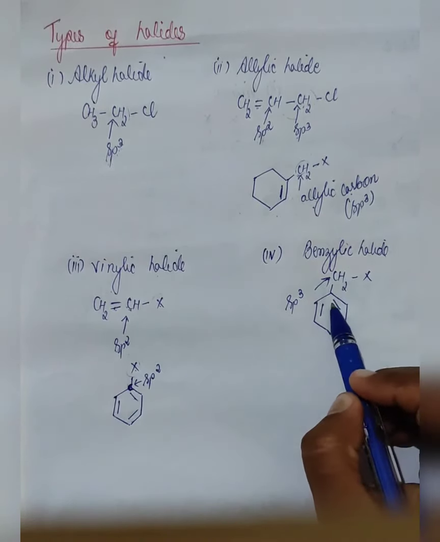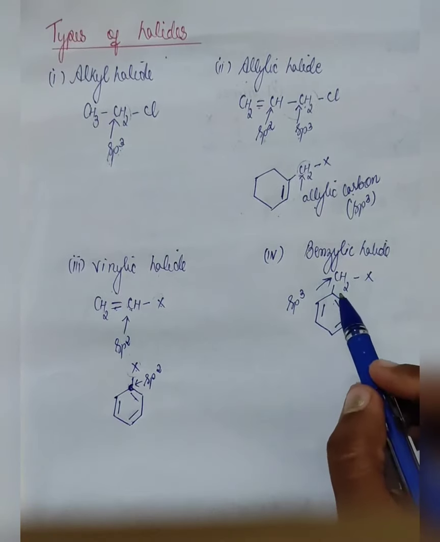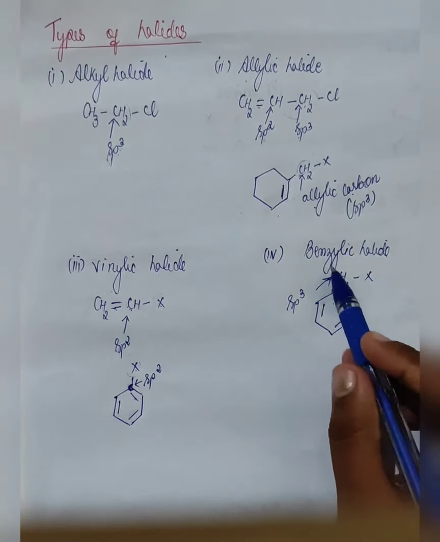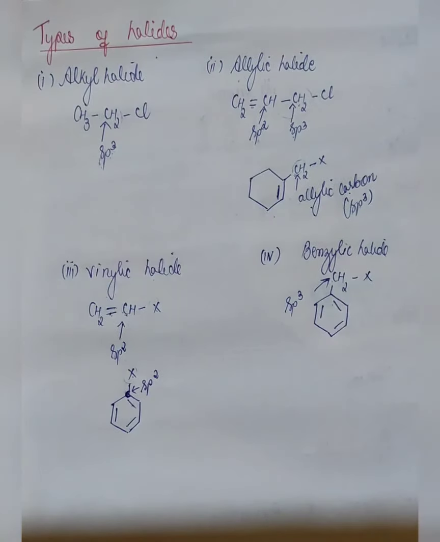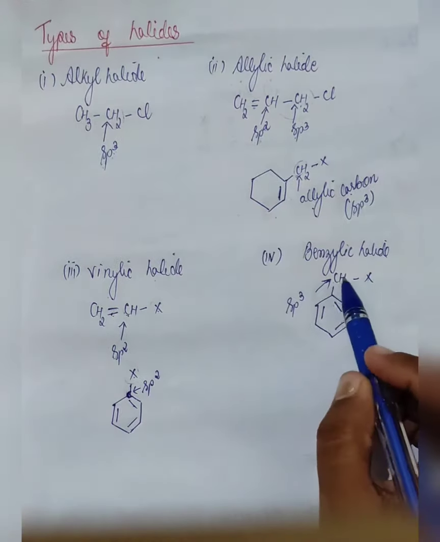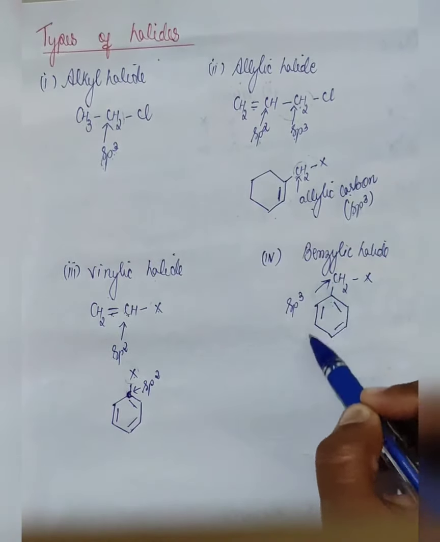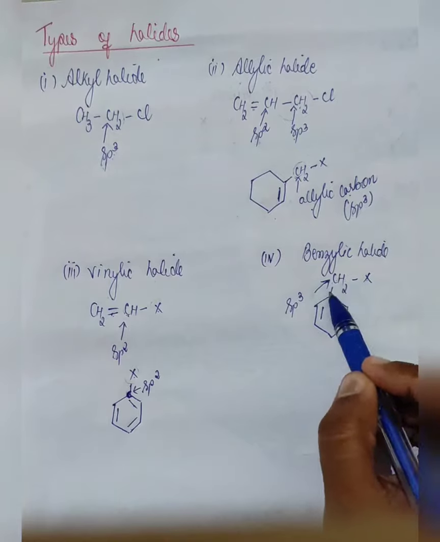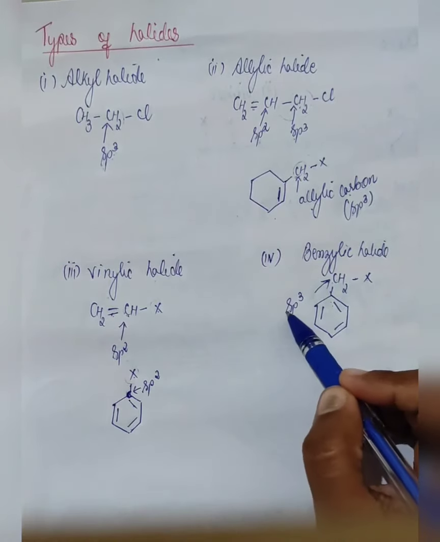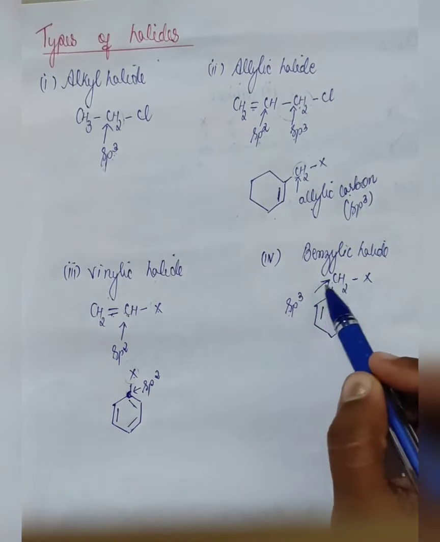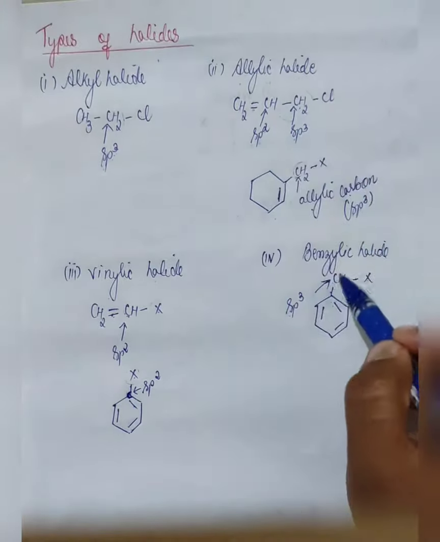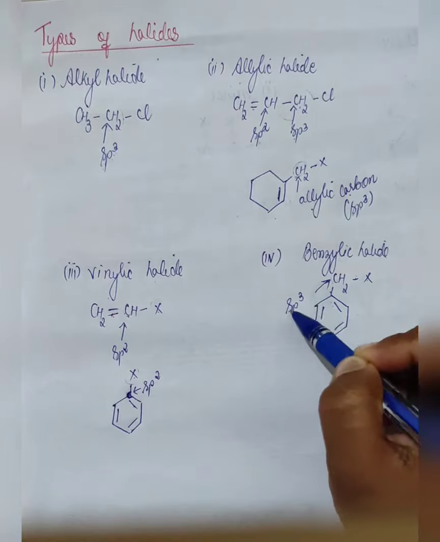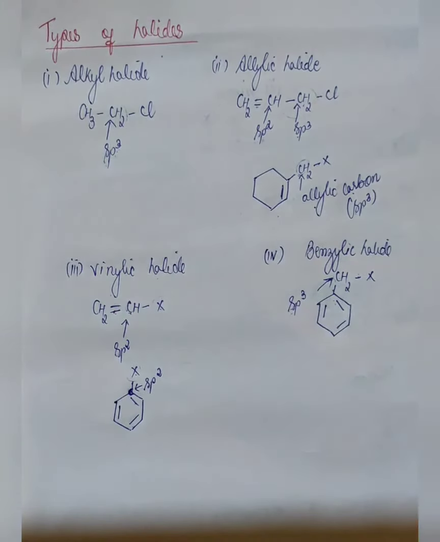Now benzylic. In this case, the halogen will be attached to the benzene ring. That means the halogen will be present on the carbon which is attached to a benzene ring, and in this case, since there is only a single bond, it will be sp3 hybridized. In case of a double bond, the carbon is sp2 hybridized. In case of a single bond, the carbon will be sp3 hybridized.